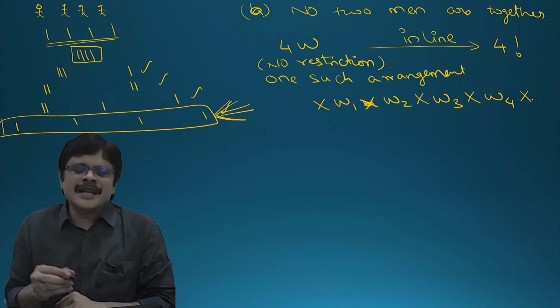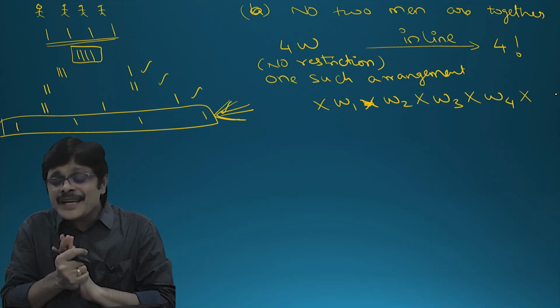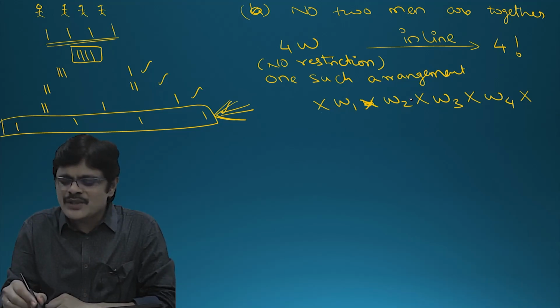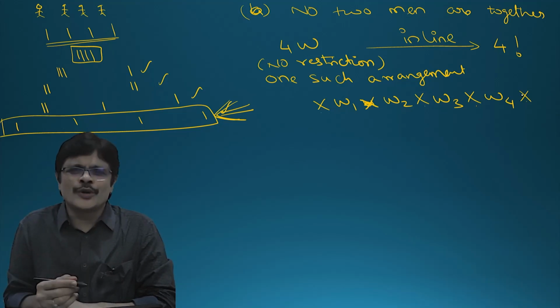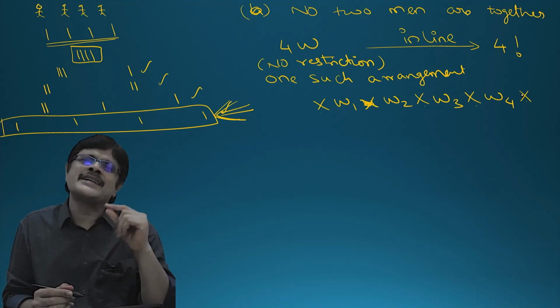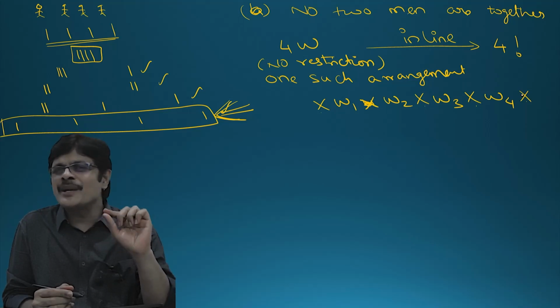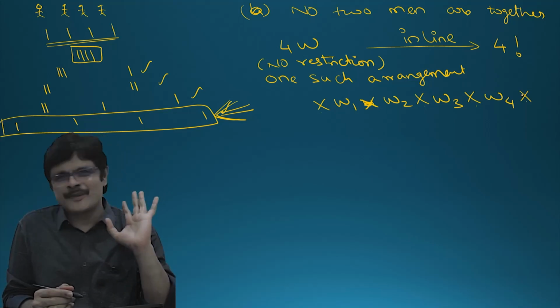If you arrange men in the gaps, then no 2 men will be together. How many gaps are there? 1, 2, 3, 4, 5. You don't have to count like this. Whenever you have n objects in a line, there are n plus 1 gaps. In a line, n objects means how many gaps? n plus 1 gaps will be there.